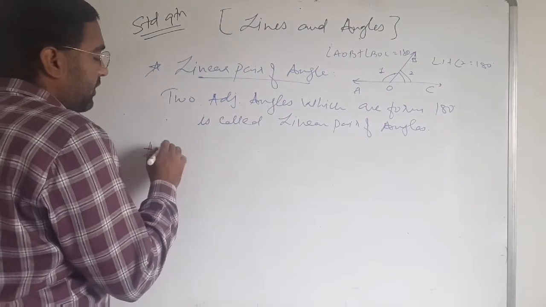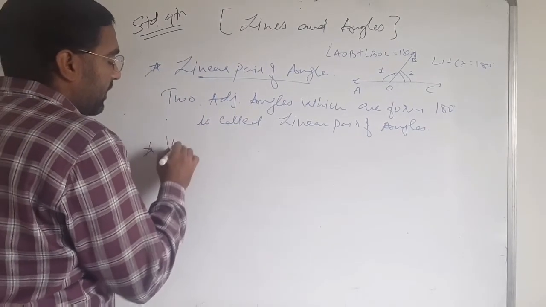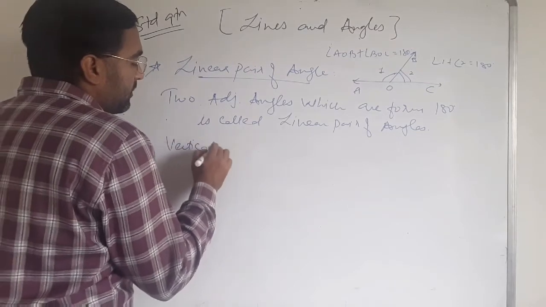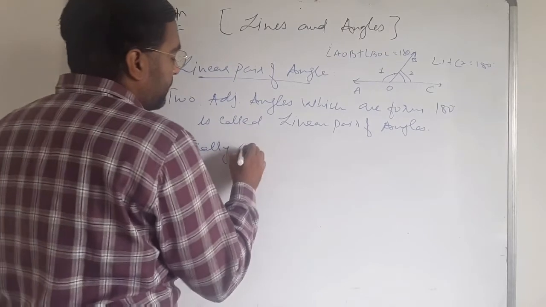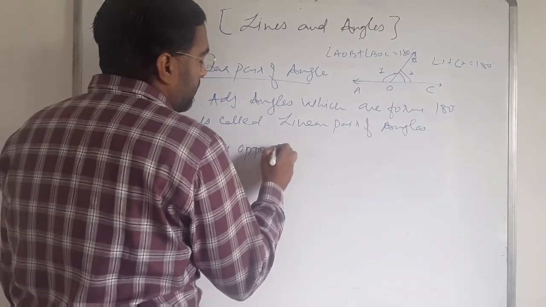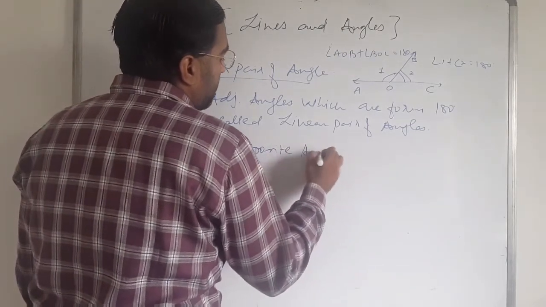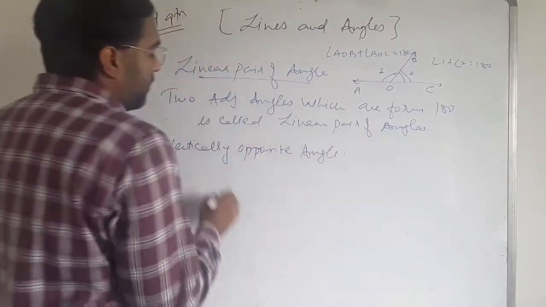Now the last one, vertically opposite angles.